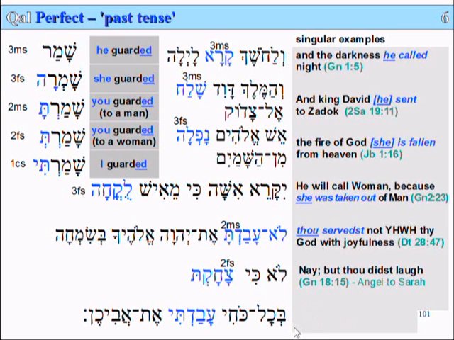Okay, and the final example. B'kol kochi avadti et avichen. B'kol, with all. Again, the bet here is put in front of another word.